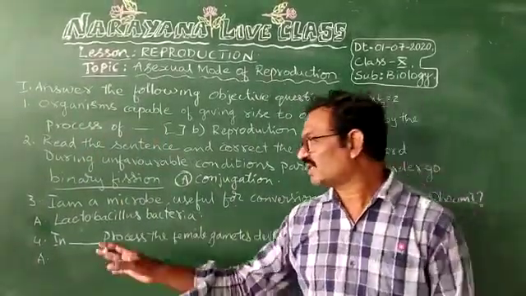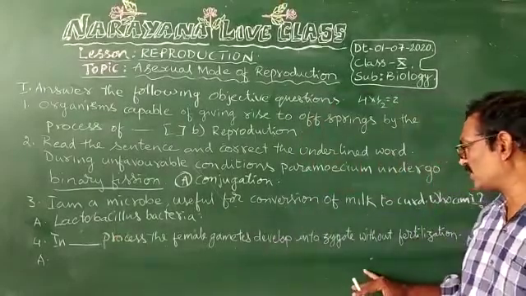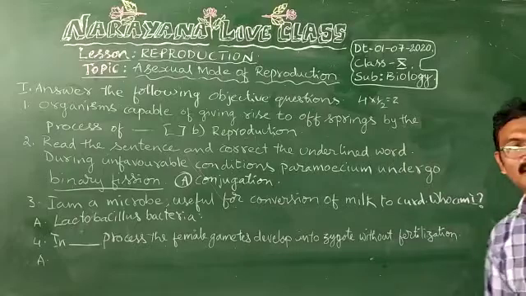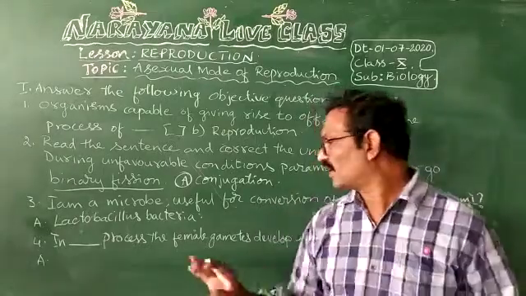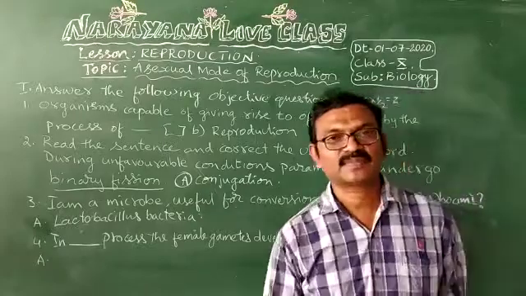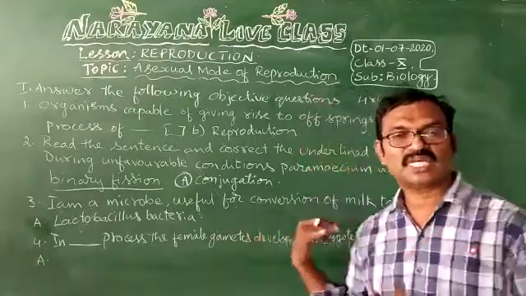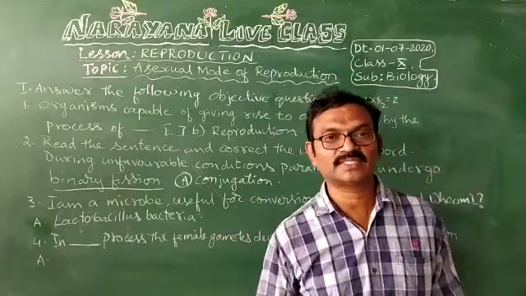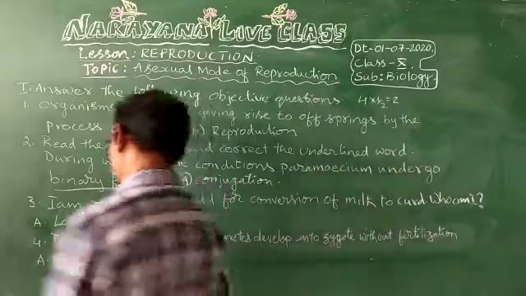Now fourth question. In a dash process, the female gametes develop into zygote without fertilization. In which process the female gametes, that means ovules, develop into zygote without fertilization? That process is parthenogenesis.